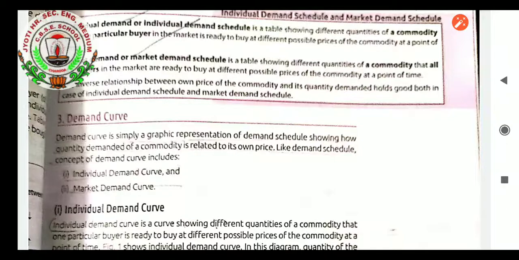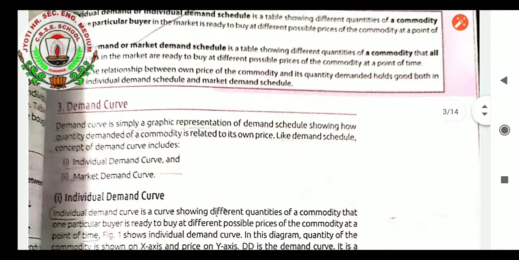As the inverse relationship of price and quantity demanded is shown, it is also a particular representation of the graph in the form of a curve. Okay, let us see the demand curve, one after another. A demand curve is simply a graphic representation of the demand schedule showing how quantity demanded of a commodity is related to its own price. Like the demand schedule, the concept of demand curve includes the individual demand curve and the market demand curve.